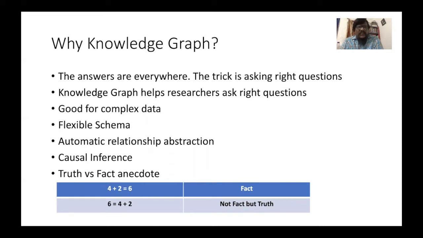And knowledge graph fundamentally enables researchers to ask the right questions when they analyze certain unknown samples. Knowledge graph is also good for handling complex data, it has a flexible schema, and it automatically abstracts relationships between entities, and it is an excellent motivator for building causal inference solutions.